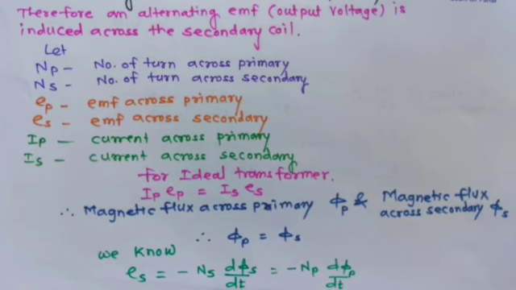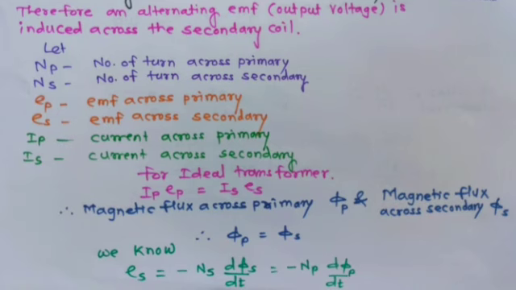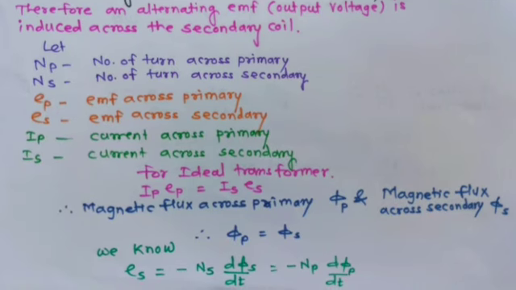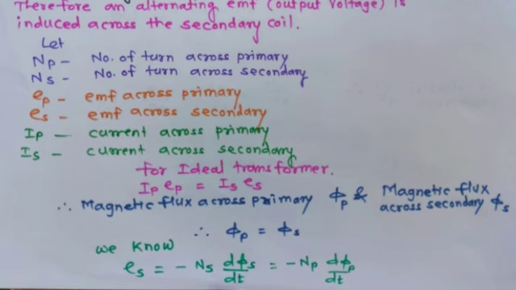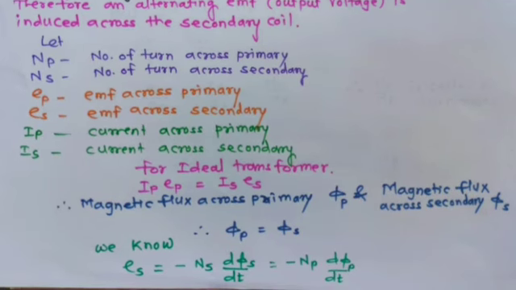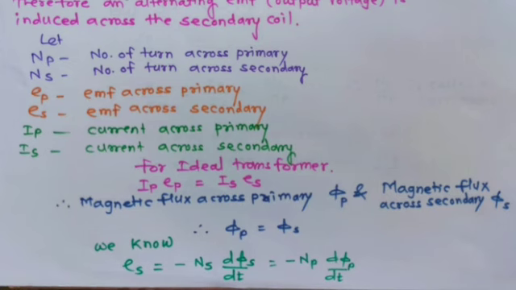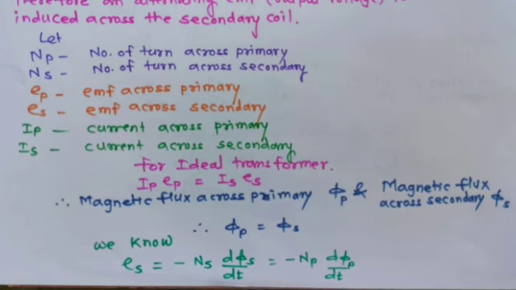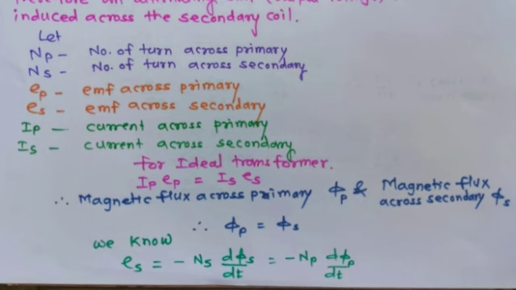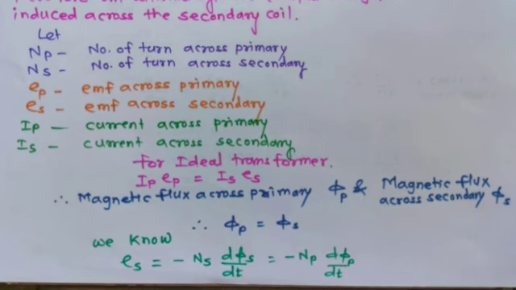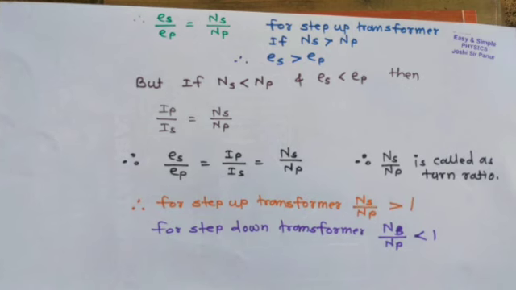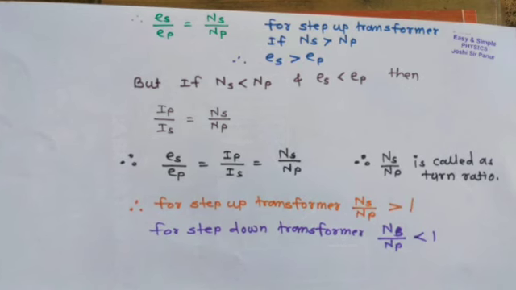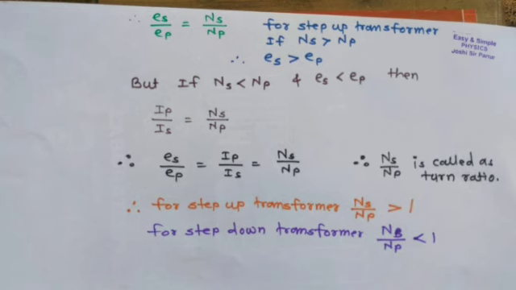According to Lenz law, EMF across the secondary ES is equal to minus NS d phi S upon dt, which is equal to minus NP d phi P upon dt. So, ES upon EP is equal to NS upon NP.